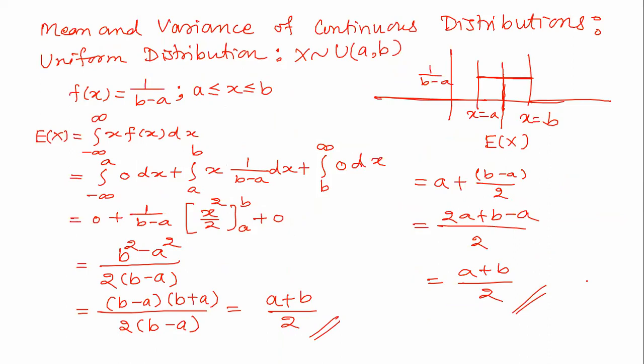Today we have seen so many things. We have understood the difference between a discrete and a continuous type of random variable. Then we have seen alternative definitions of discrete and continuous random variables. Then we have also seen the form of the probability distribution in the case of continuous. It is called a PDF, probability density function, which is denoted by small f of x. It satisfies two properties. The first property is that small f of x is always greater than or equal to 0 for any real value of x. The second property is that the integration from minus infinity to plus infinity of f of x dx is equal to 1.